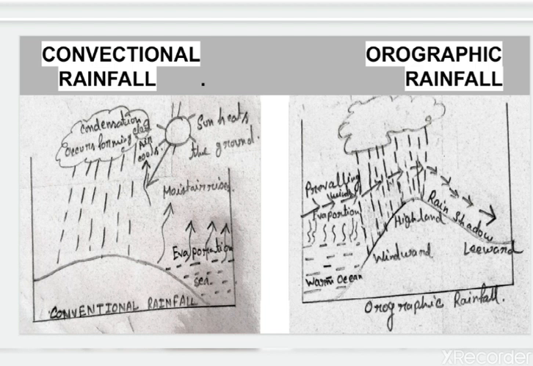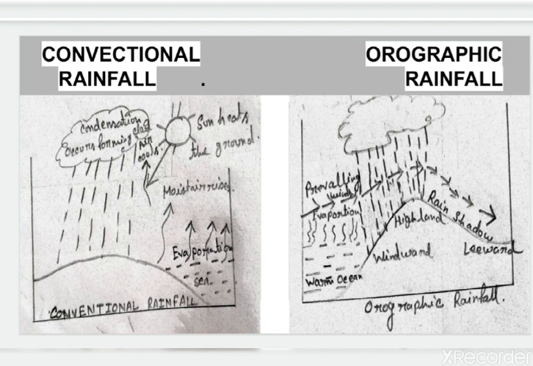Next is orographic rainfall, or we call it relief rainfall. So what happens? When the moisture laden wind blows from the sea to land transversely to the mountain barrier, on the windward side of a slope, it meets with an obstruction in the form of a mountain range, as you can see here. Then the air rises, condensation takes place, the clouds are formed, and it rains on the windward side.